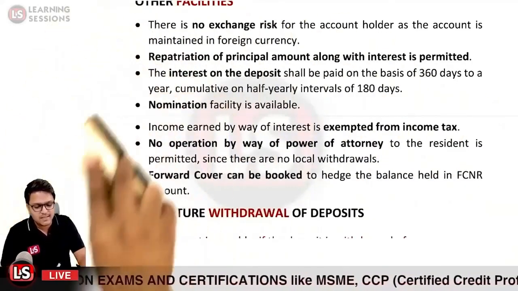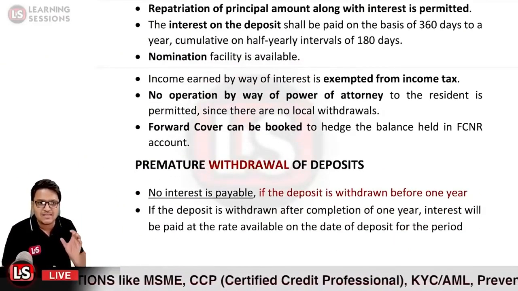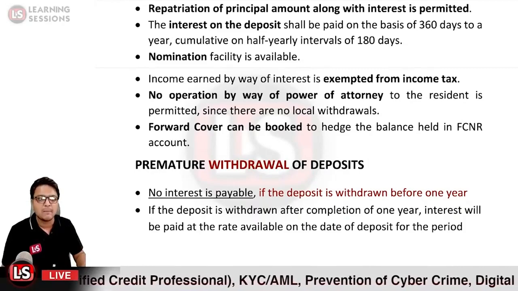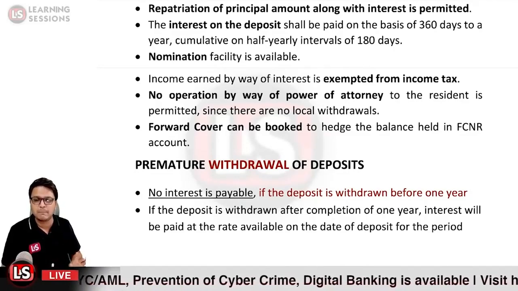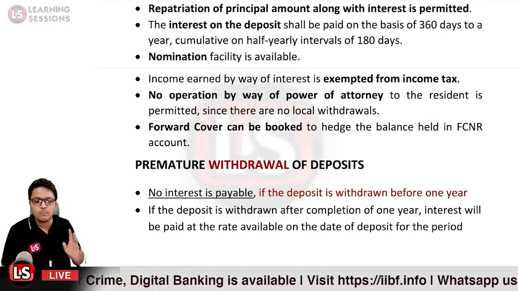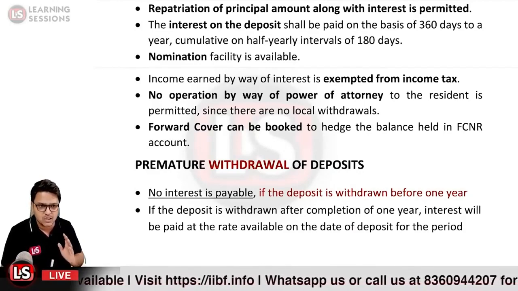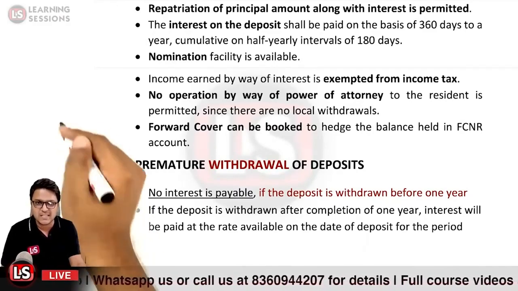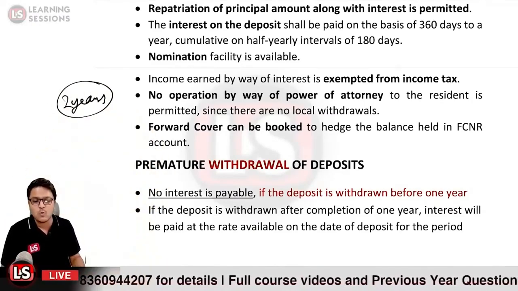Is it clear? And further, next it is related to the premature withdrawal of the deposits. Very, very important: no interest will be payable if the withdrawal is before 1 year. So 1 year is not elapsed and you are going to prematurely withdraw the deposits in the FCNR account. In that case, no interest will be paid. And further, if you are going to prematurely withdraw after the completion of 1 year, in that case, interest will be paid at the rate available on the date of deposit for that particular period. So whatever period has elapsed, let us suppose 2 years is elapsed. So now 1 year is elapsed.